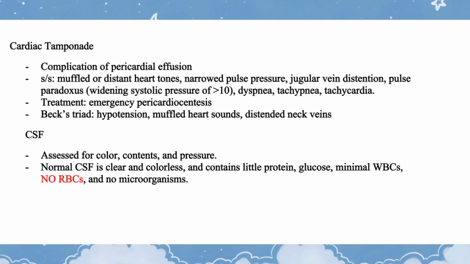Cardiac tamponade, complication of pericardial effusion: muffled or distant heart tones, narrowed pulse pressure, jugular vein distension, pulsus paradoxus, widening systolic pressure of 10, dyspnea, tachypnea, tachycardia. Treatment: emergency pericardiocentesis. Beck's triad: hypotension, muffled heart sounds, distended neck veins.